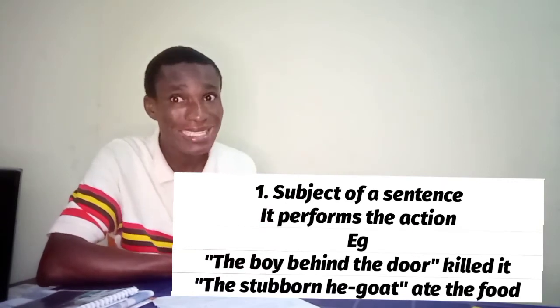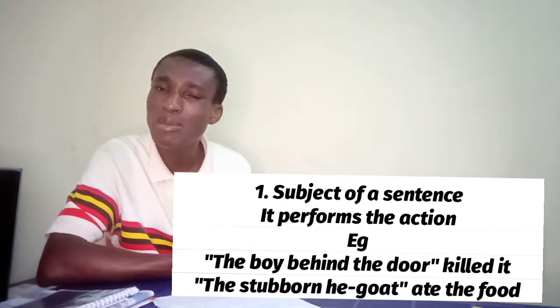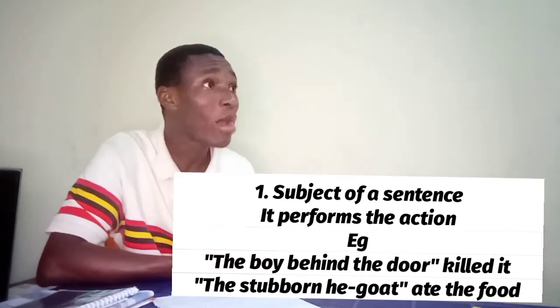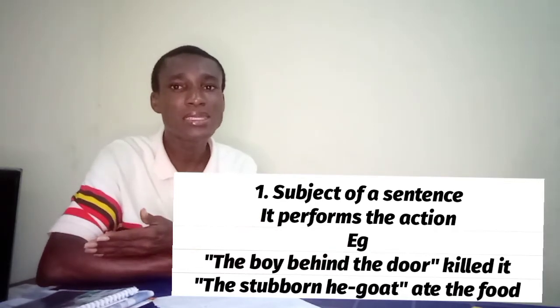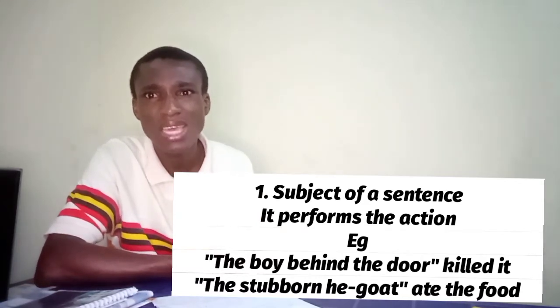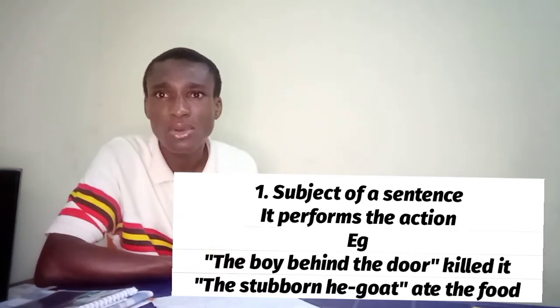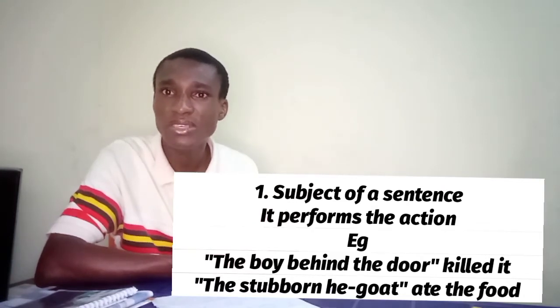The boy behind the door. Does it make sense to you, someone coming to tell you the boy behind the door? Unless the person has the verb and the object: the boy behind the door killed it. So is that what you're trying to say? But if someone comes to tell you the boy behind the door, you'll be thinking the person is running mad. So it functions as a subject of a sentence.